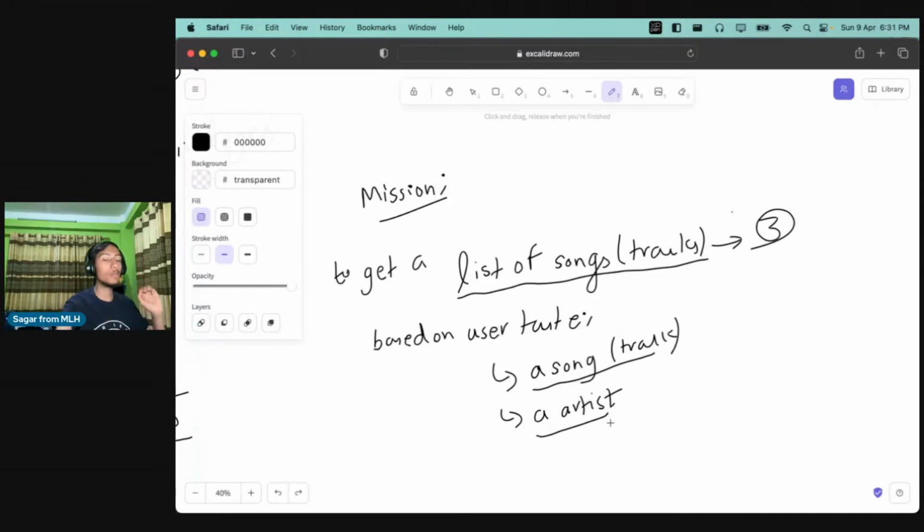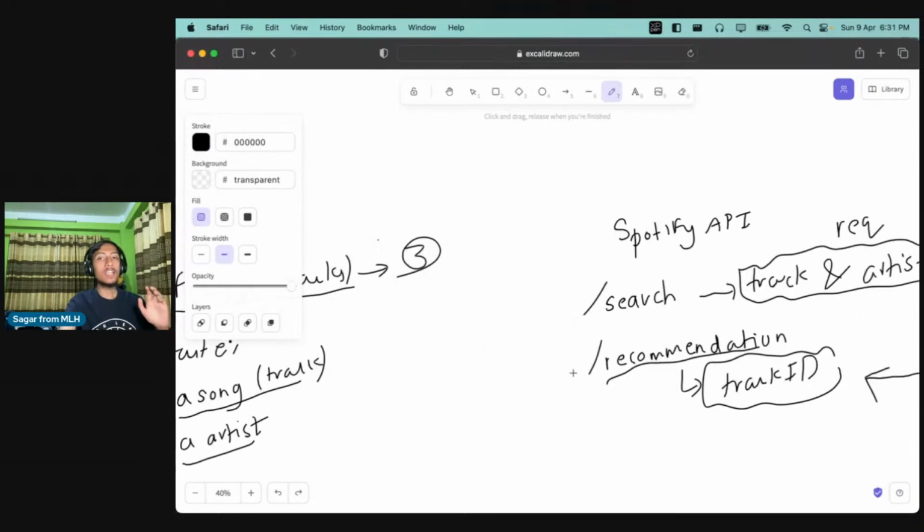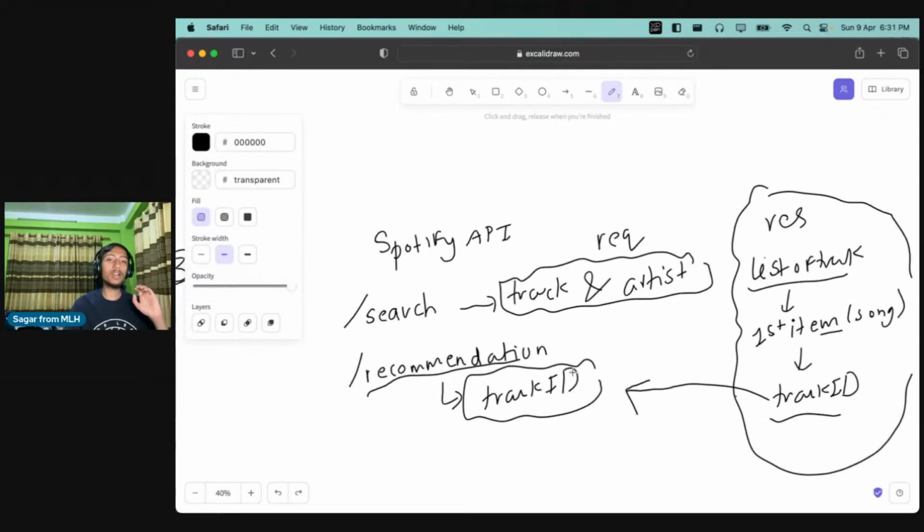And the only thing that the user will provide is the name of a song that they like and the artist, right? And for that, the Spotify API provides 2 different endpoints. The first one is the search endpoint. We'll use this endpoint to find if there is a song that the user searched, and if the song is in the Spotify database, we'll get the track ID of the song. Whatever the user has searched, there will be a list of tracks which are the closest match to their search, and from that we will select the first item, and then we'll receive a track ID.